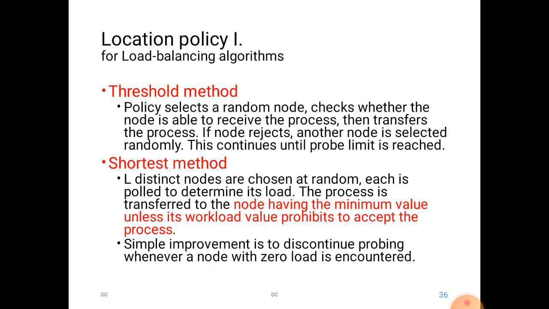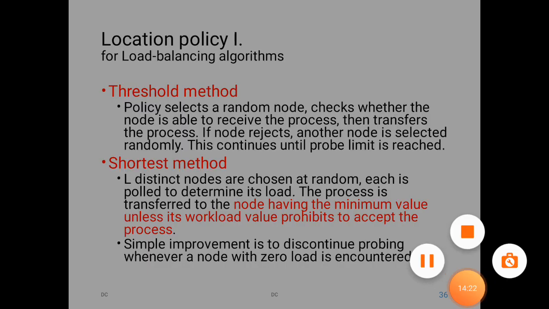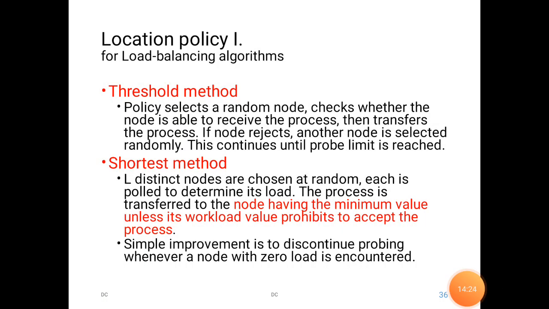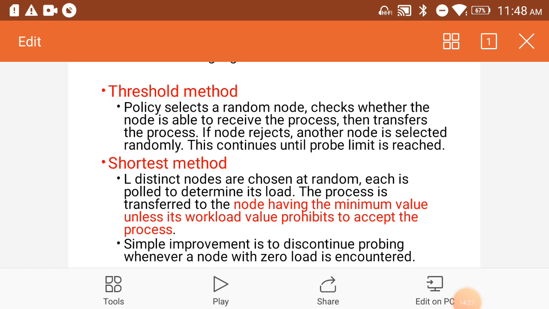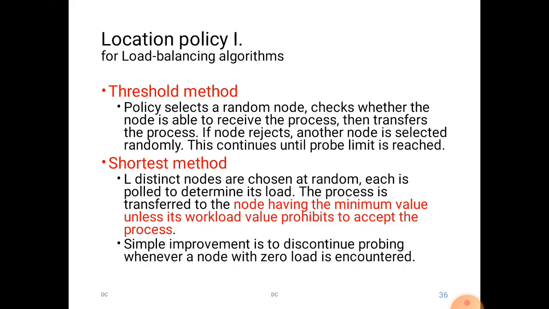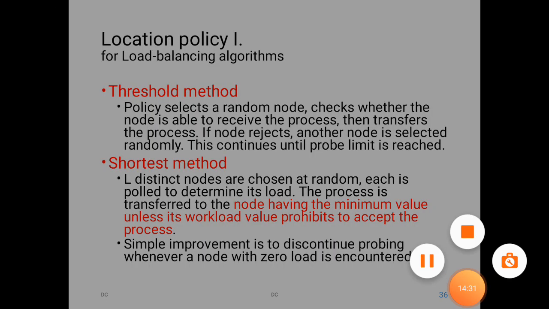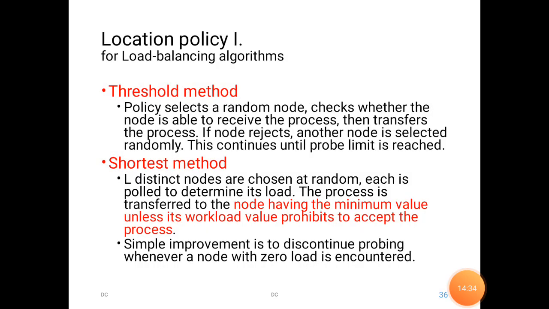So now we are going to see about location policy. In location policy, there are two methods. Threshold method: here the policy selects a random node and checks whether the node is able to receive the process.